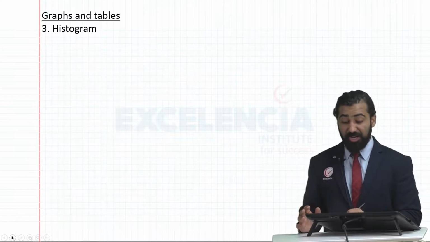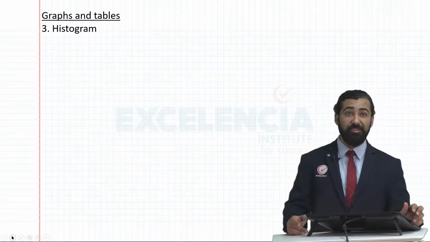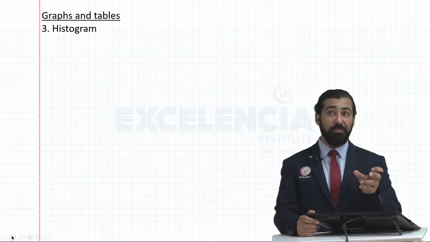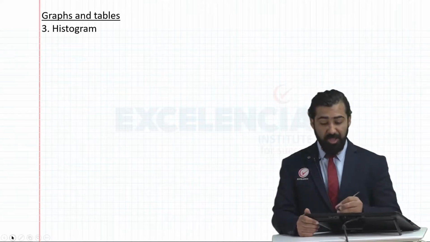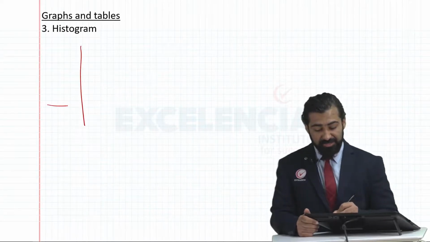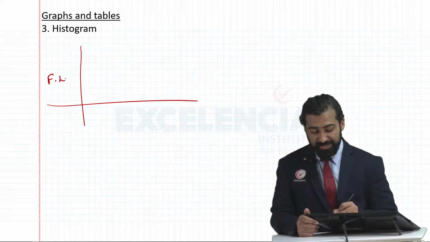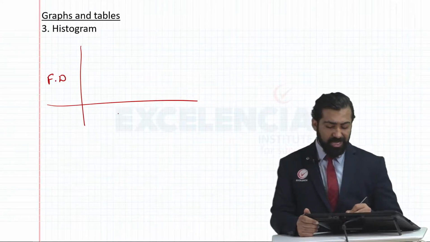Then we learned histograms. In a histogram, the most important thing we need to understand is that the bar represents the area. So on the y-axis, generally frequency density is given. On the x-axis, a time period is given.